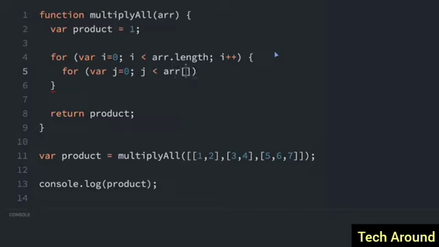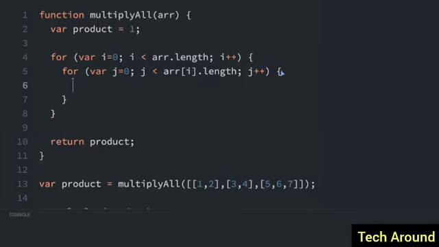Now this is where it gets a little tricky. We're going to do while j is less than r[i].length. Also, we're going to increment j here. So this is going to change. The first iteration of this outer for loop, we're looking at the length of this array. Then we're looking at the length of this array. Then we're looking at the length of this array. The index is going to be different every time, so we're going to each different array inside the nested array. So at this point, we just have to multiply all the numbers together.